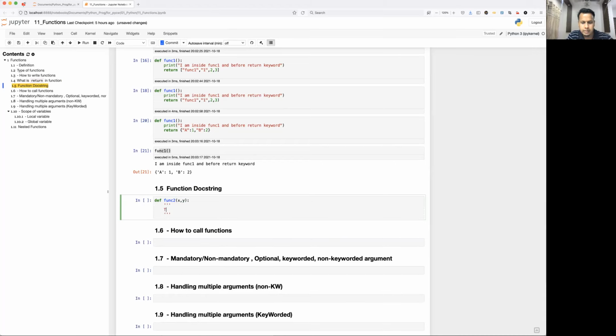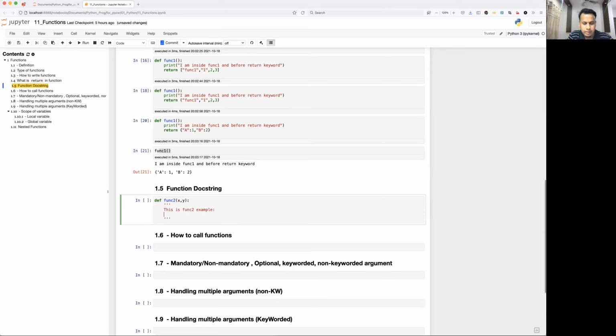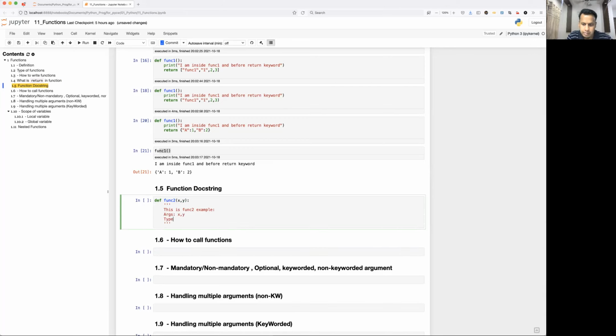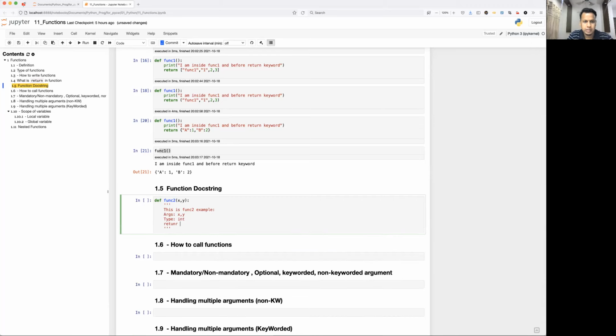I can write: this is func2 example. Arguments: I'll pass x and y. Type: both are integer type. Returns: integer type x plus y, because I'm returning the summation of those two variables. Okay, so now my docstring is done.